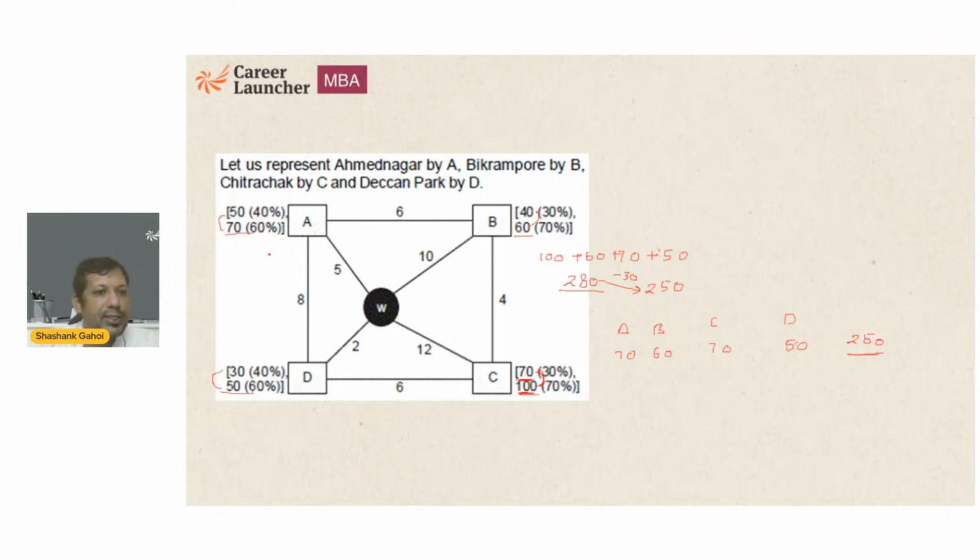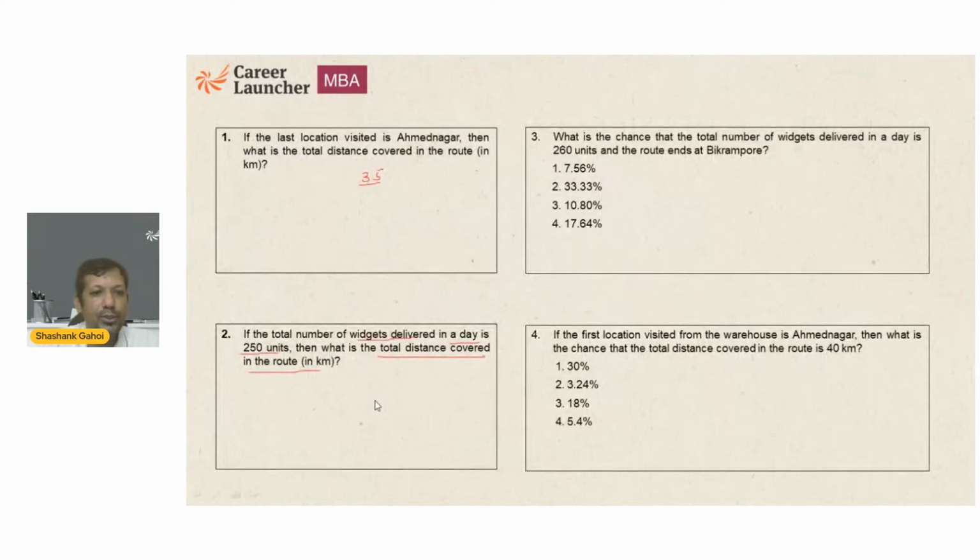Okay. Now he is delivering 70 here. He is delivering 70 here. So the closest path he is going to pick, that is going to be what? 5. Then he is going to go to warehouse, 5. Then he is going to go to C, that is 12. Then he is going to go to 60, that is 4. Then he is going to go to B to A, that is 10 plus 2, 12, and he leaves. So how much am I going to get? 10, 22, 22 plus 16, 38. So what is the distance that's possible? That's going to be 38. So the answer of this question is going to be 38. That's it. We got the answer.